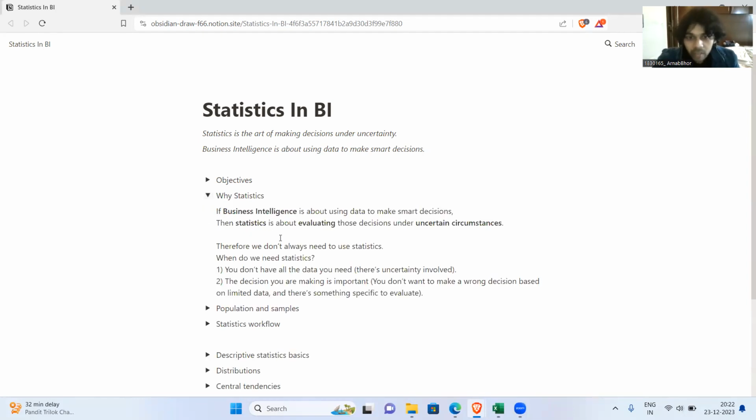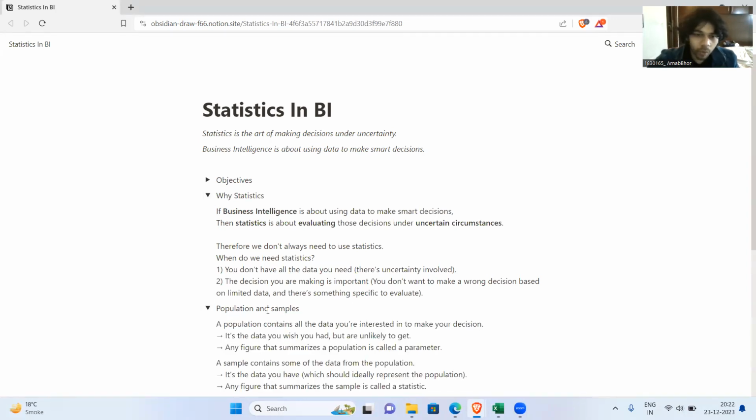So, if business intelligence is about using data to make smart decisions, then statistics is about evaluating those decisions under uncertain conditions. So here we're looping back to where we started, which is how business intelligence and statistics are connected, right? There's uncertainty that statistics helps us measure, whereas business intelligence is all about using data to make better decisions or choices, whichever we want to put it. So that's why we want to use statistics.